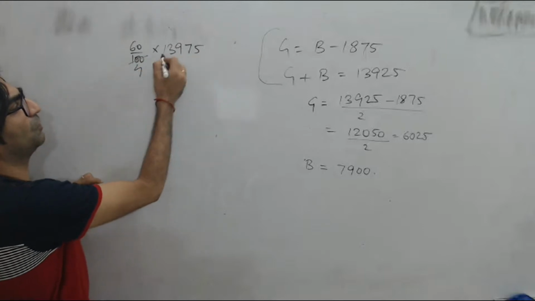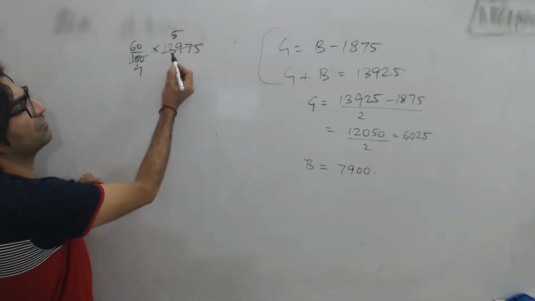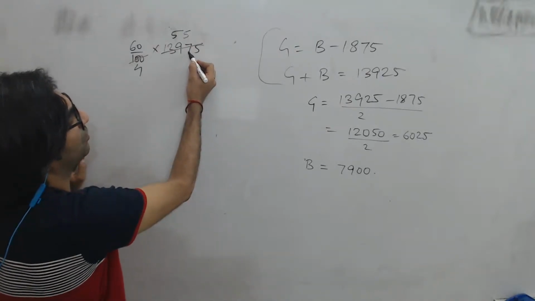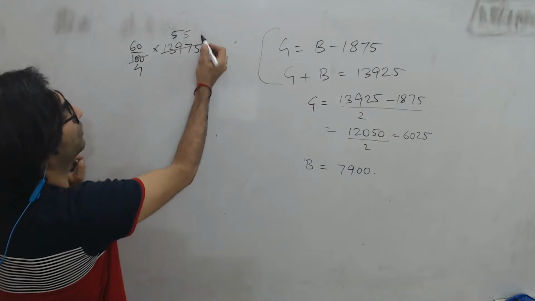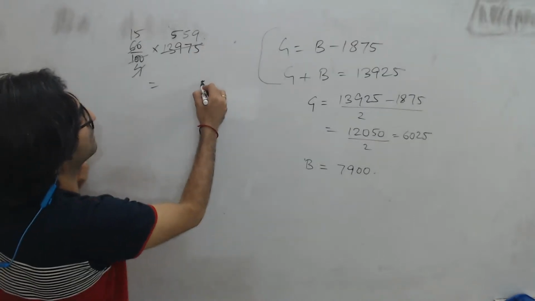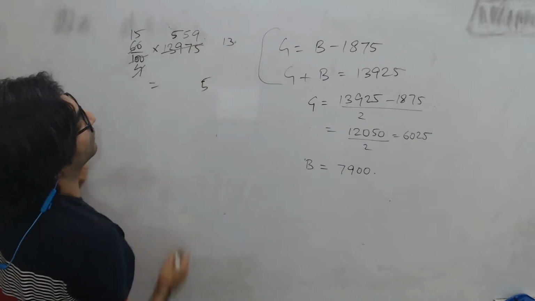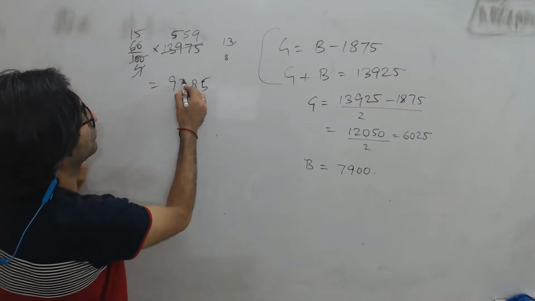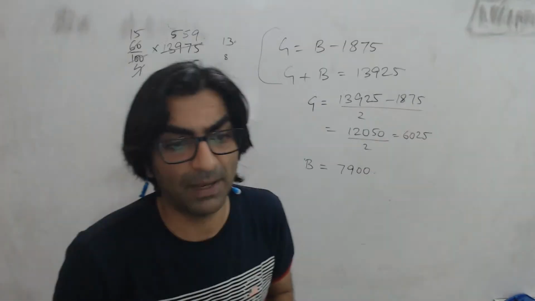So 25 into 4, 25 5s are 125. That's 14 left, 147. Again, 5s are 125. 22 left, 225 is 9. So 15 times this, let's quickly calculate. 15 nines are 135. 75 plus 13, 88. 75 plus 8, 93. So 9,385 who passed.